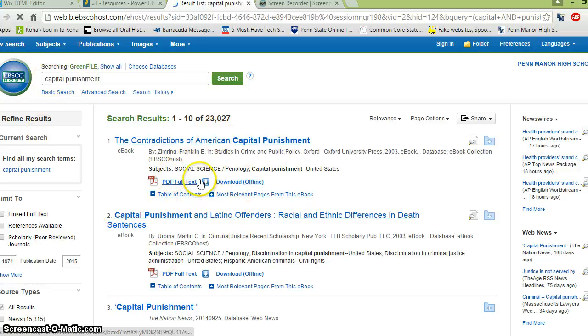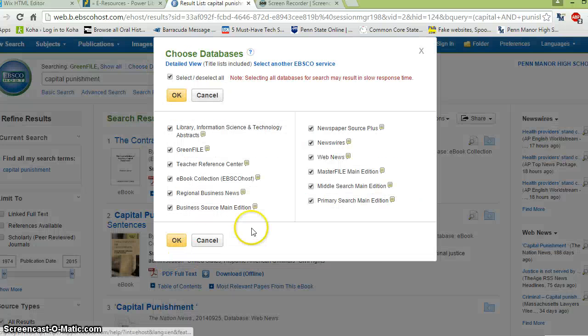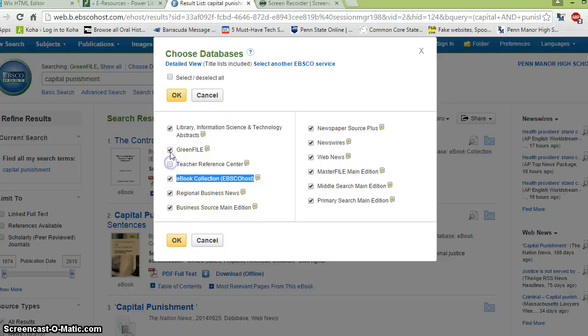When I do that, I'm given a results page. And on the results page, you can see that there are some connected articles and things that, again, might lend themselves for your research. One thing that I will mention later on, and I'll briefly overview this later, is that you can search for books in here. One of the databases you can choose is one called eBook Collections. So if I only were to select that one, I'm actually no longer looking at articles. What I'm actually looking at are ebooks that are available on my topic.